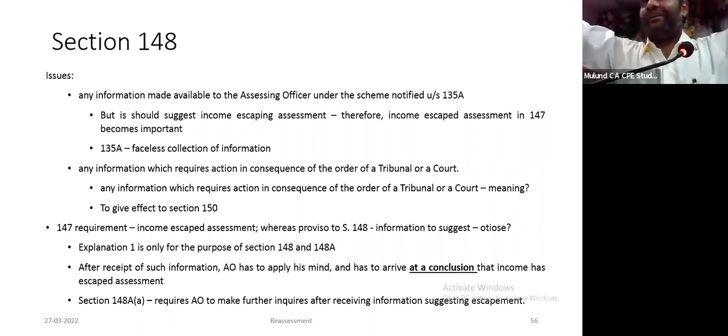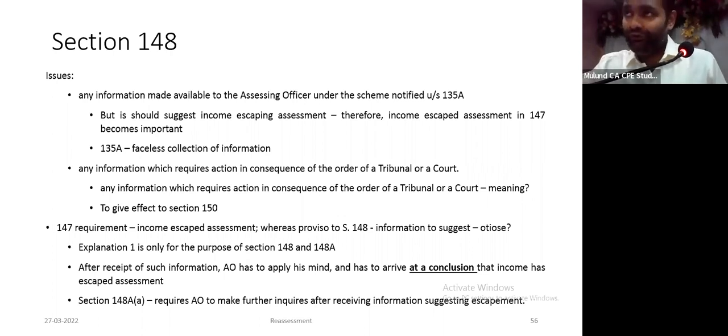The two conditions are different. To initiate 148A, information suggesting escapement is enough. But to issue a 148 notice, there has to be income which has escaped assessment. We have also seen that explanation 1 to section 148 is only for the purpose of section 148 and 148A and not for the purpose of 147.